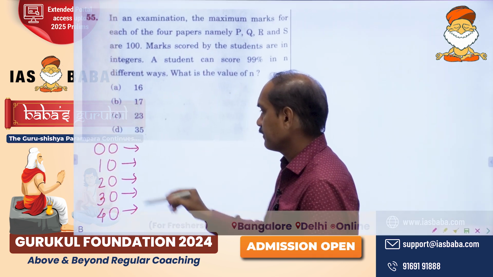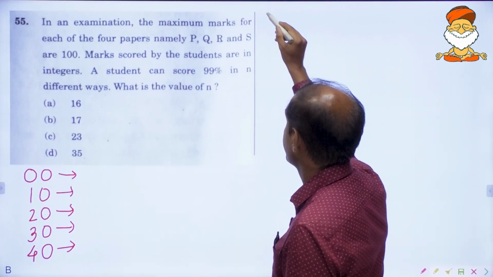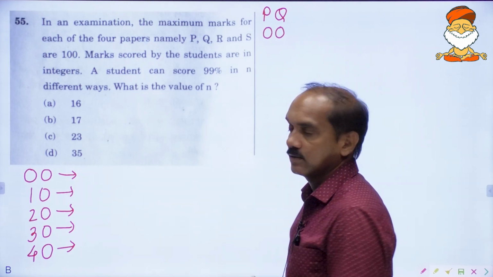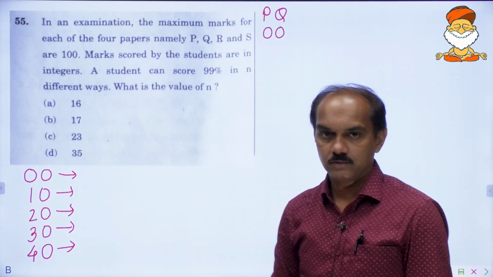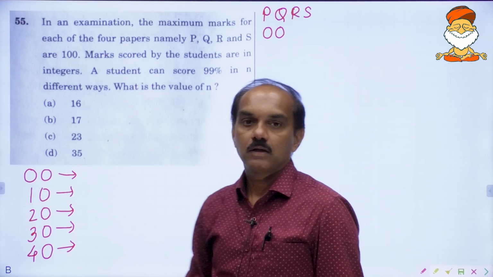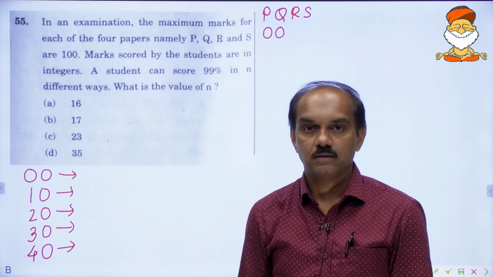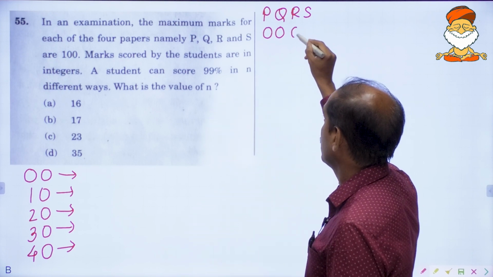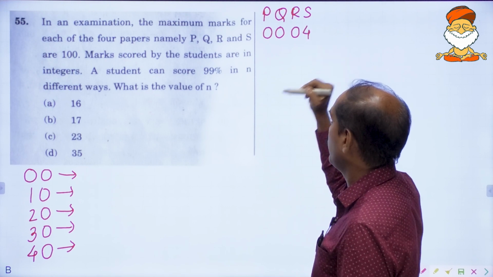See here, in the first 2 subjects, he has not lost any marks, assuming. Okay. Meaning all the 4 marks are lost in the last 2 subjects. Okay. He can lose all the 4 marks like this, 0, 4.